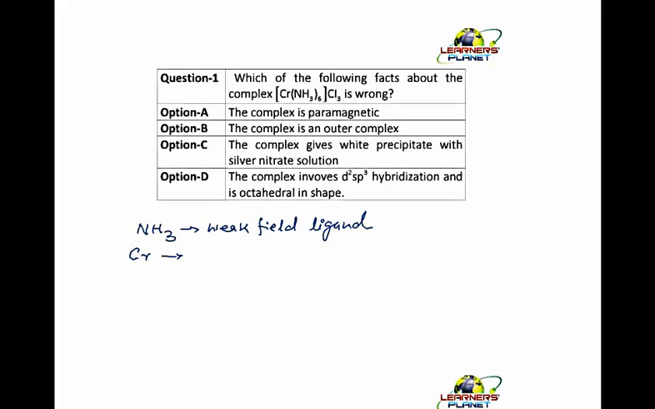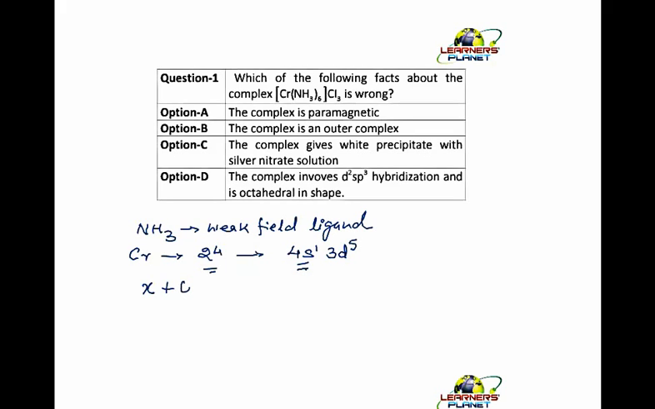Then what is the atomic number of chromium? What is it? It is 25. What is its configuration? It is 4s1 3d5. I have told you that till 4s there are 20 electrons, right? So I think the atomic number of chromium is 24. It's not 25. So we are having 19 plus 5, that is 24. Now what is the oxidation state of chromium over here? Let us take it as X.